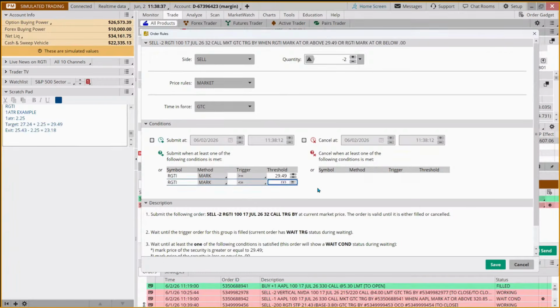Now with a stock that's this volatile, the upside is that if it works out, you may have a higher profit, but the downside is it could come down and stop you out faster too, because the range of movement in any given day can be more dramatic. Okay, 23.18.